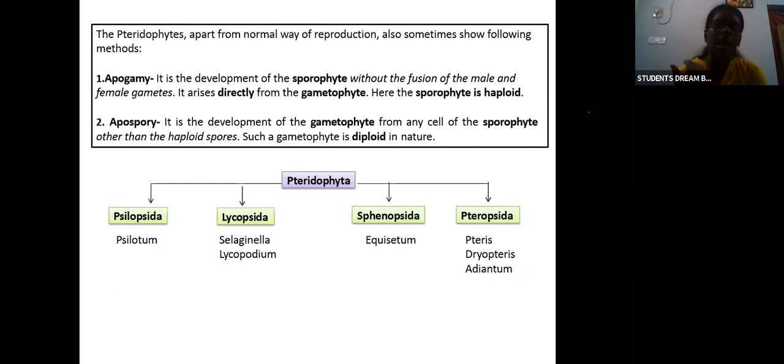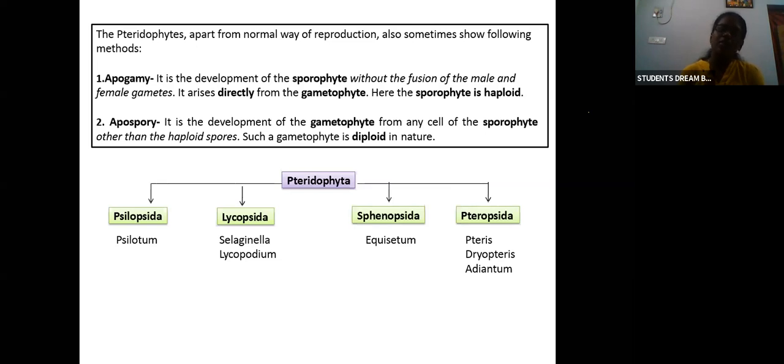In some cases, the pteridophytes, apart from the normal way of reproduction, follow two different methods. One is apogamy and one is apospory. Apogamy means development of the sporophyte without the fusion of male and female gametes. It arises directly from the gametophyte. If that happens, it is apogamy. The sporophyte develops without fusion of male and female gametes, directly from the gametophyte. That is called apogamy. What is apospory?